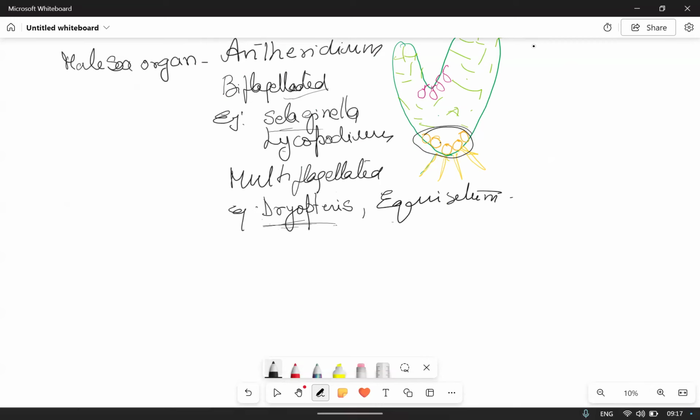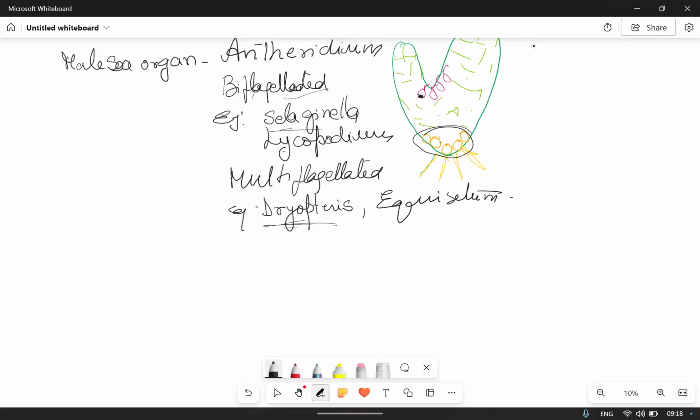What is the type of fertilization here? In the archegonium, in the venter of the archegonium, the female gamete is there. So these antherozoids move towards the archegonium, reach the mouth of the archegonium, enter into the venter, and fuse with the egg, forming the zygote. With the help of the motile organs only, they are moving.